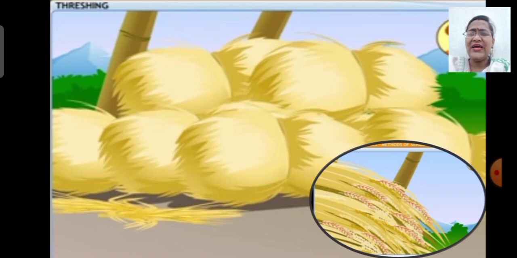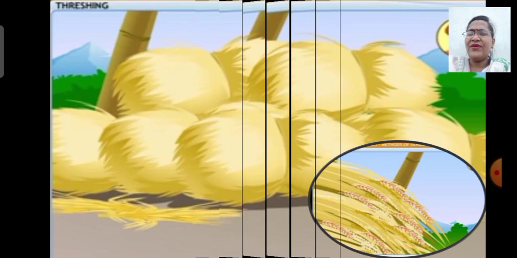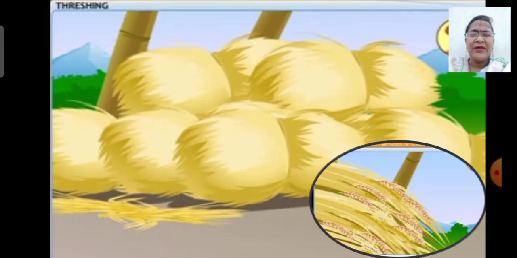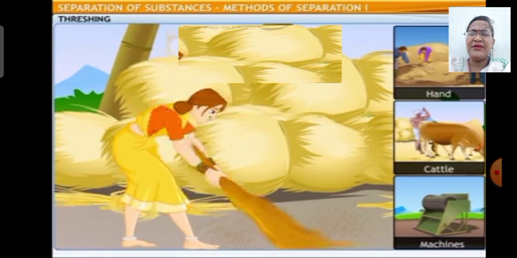Yes, once the wheat has been harvested, the stalks are dried. Then each grain of wheat has to be separated from the stalk to which it is attached, so that it can be ground into flour. This method of separating the grains from the stalk is threshing. It is basically the beating of these dry stalks to shake off the dried grains. It can be done by hand, by cattle or by using machines.